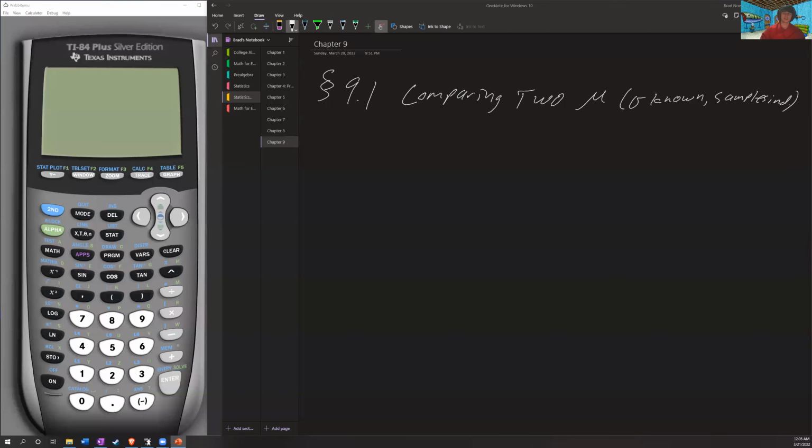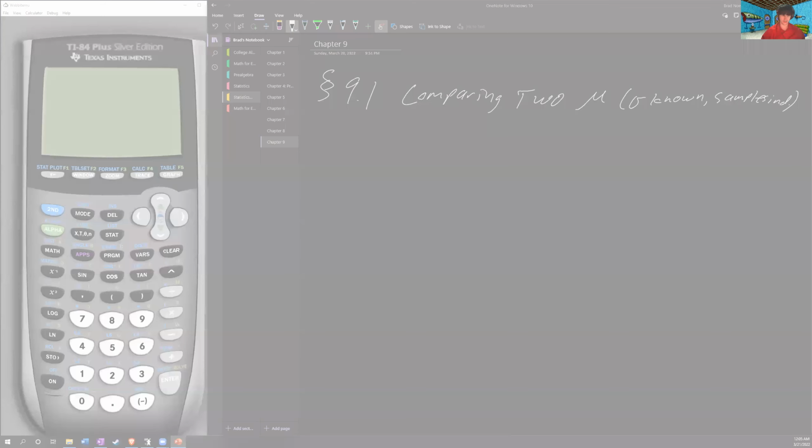Hello, everyone. In this section, we are covering comparing two population means, or mu, where sigma is known and our samples are independent. Let's go ahead and get started with some definitions, starting with, well, I use the word independent there. What does that mean when we're discussing these with respect to samples?